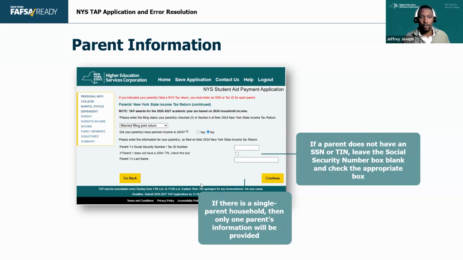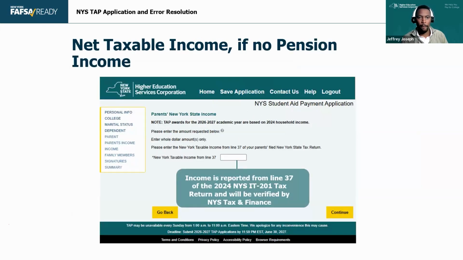Okay, excellent. So that's again here really important to get the right filing type, right? So married filing jointly, the name and the social security number or tax identification number. That's what we send to tax and finance. If those things are messed up, whether it's the wrong marital filing status, single, head of household, whether it's the wrong name or SSN, we're not going to be able to find them. They'll have to call us. We can change it on our end, and then hopefully find them through IVP later on. But IVP is a big ticket. I do recognize IVP is a big ticket, and that's a lot of what we see as well.